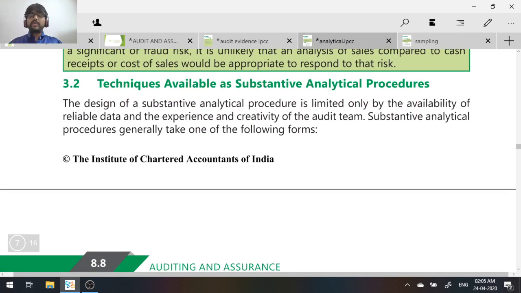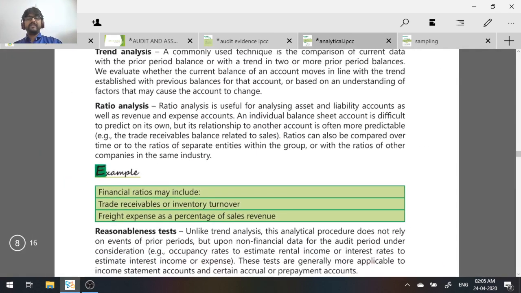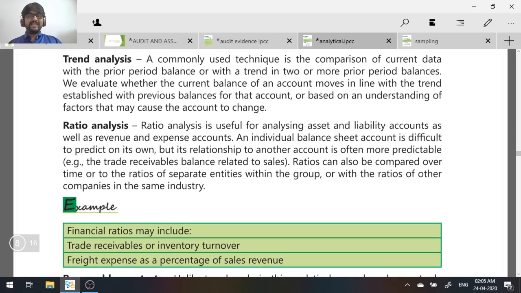Then the next question that could be asked is, what are the techniques available as substantive analytical procedures? Basically, there are four techniques. One is trend analysis, where you try to understand the trend of the current data by comparing it with the previous year data. So previous year what it was and what is the current year, so you know the movement, the trend. That is called trend analysis. You're using the previous balances to find a trend on what could be the balance in the current year. And if you feel there's a huge deviation, you see why the deviation is there.